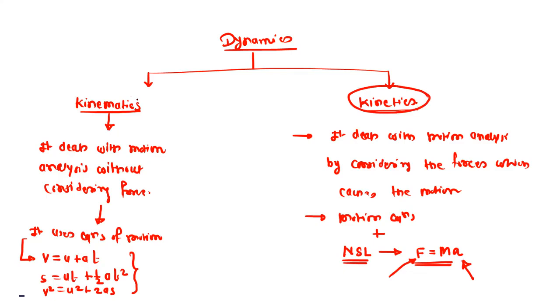So now we will start with the first part of the dynamics, that is, kinematics. I hope this difference is clear: what is the meaning of dynamics and what is the difference between kinematics and kinetics. Kinematics is the motion analysis without considering the forces, and kinetics is the motion analysis by considering the forces.